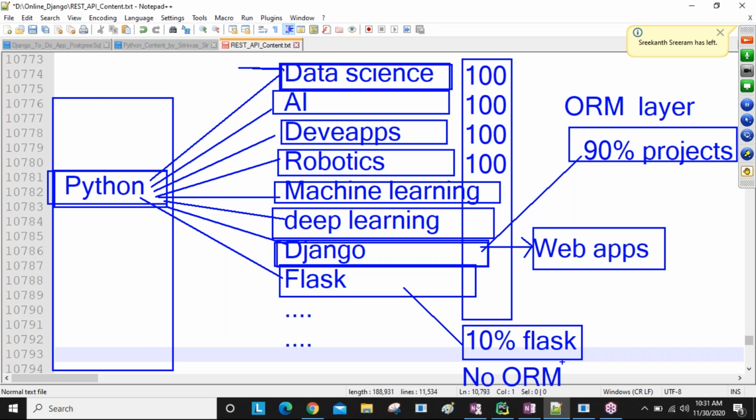So if you want to communicate with a particular database using a particular language, then we are going to write database related SQL queries. For example, assume I'm using an Oracle database. In this Oracle, some tables are there.